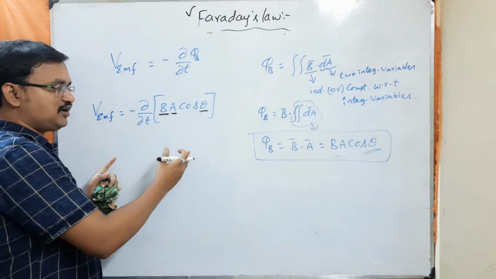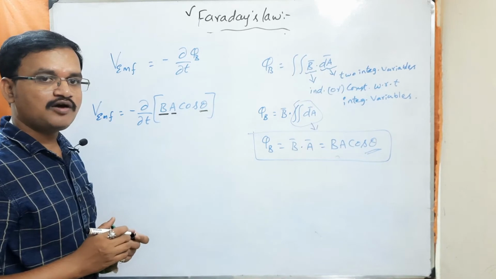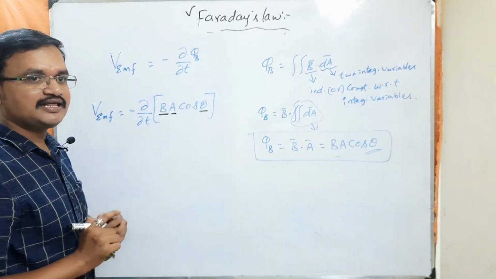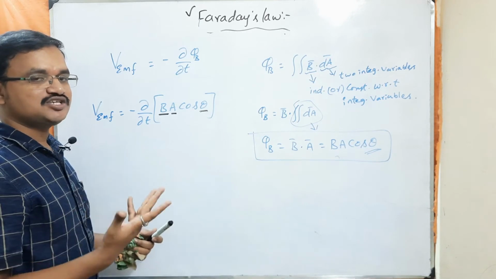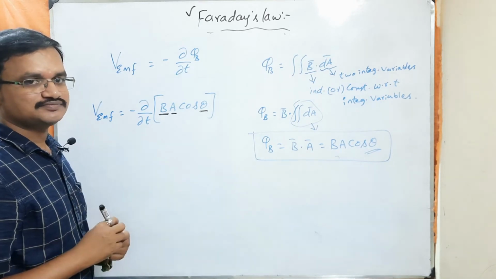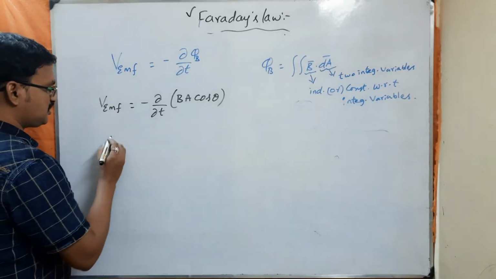These are the different ways through which we can produce the voltage without the help of a battery. Without connecting a battery in the circuit, we can produce the voltage by just changing the magnetic flux. Understood? So I can write the same expression in this manner.